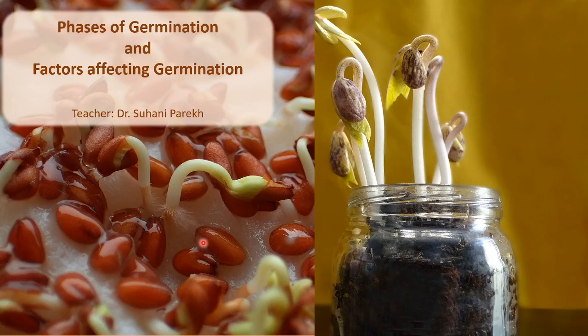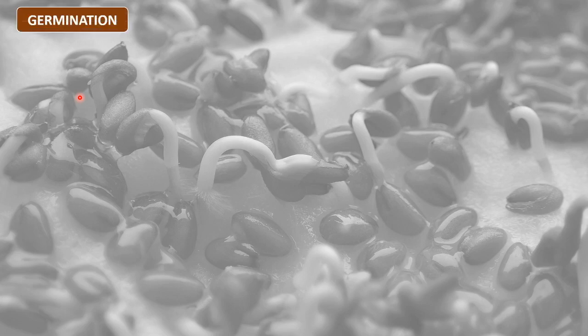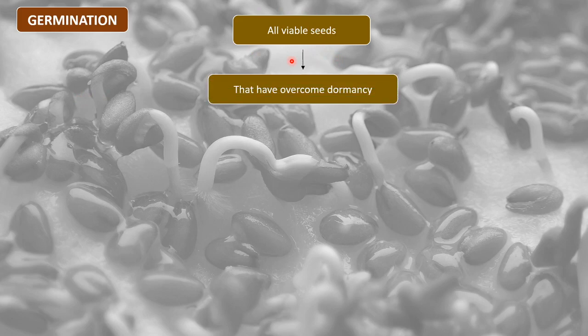Welcome back to all. Today we are going to understand the topic of phases of germination and the various factors that affect the process of germination. Right, so we first need to understand what is germination and what kind of seeds can germinate. Viable seeds are the seeds that can actually germinate. So all the viable seeds that have overcome dormancy, right?